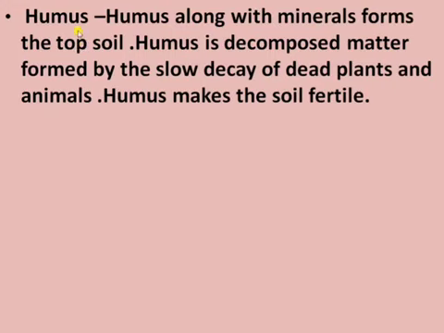Next is humus. Humus is organic matter. Humus along with the minerals forms the top of the soil. Humus is decomposed matter that is formed by the slow decay of dead plants and animals. So humus makes the soil more fertile.